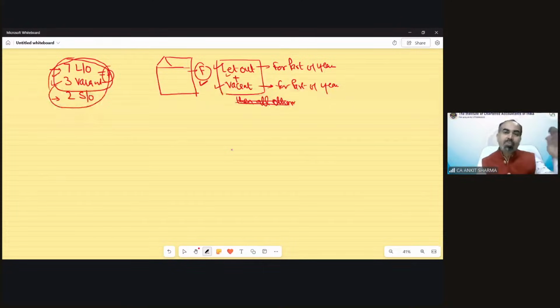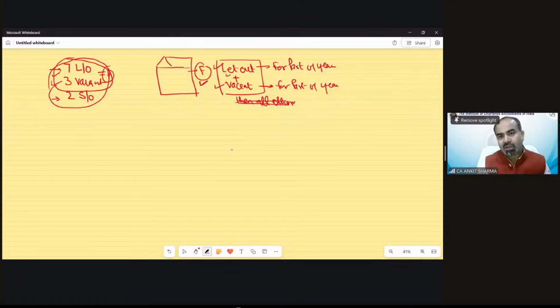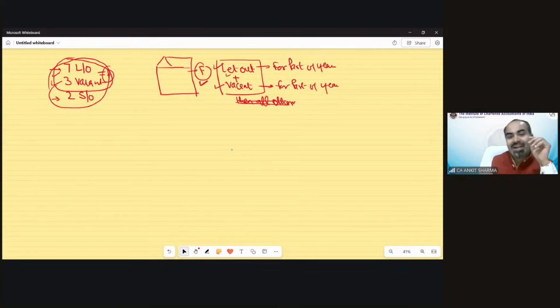So if let out plus vacant, unrealized rent, case F. If let out, vacant and self-occupied also, case F. If these two conditions are fulfilled, it will supersede all the provisions. So case F needs to be applicable. Now be very careful about how to solve vacancy and let out questions. This is the last case. After this, almost 90% of house property provision has been done. Only small provision clarifications we have to go through and then illustrations, etc.